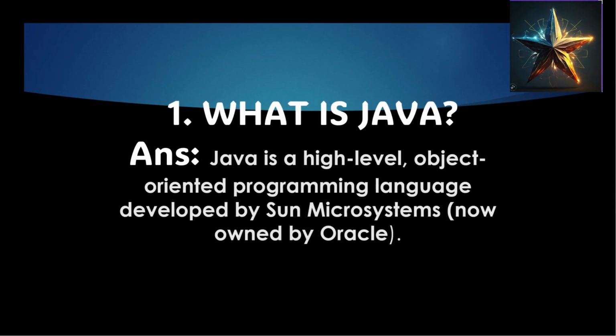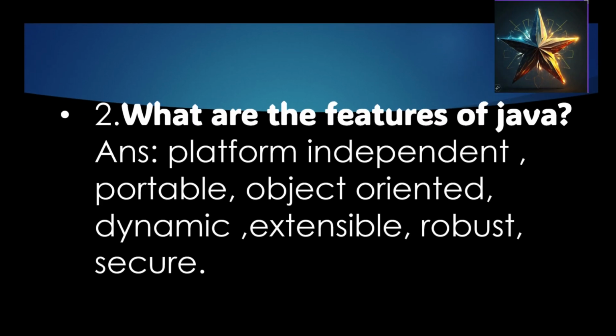Java is a high-level object-oriented programming language developed by Sun Microsystems, now owned by Oracle. It was earlier known as Oak. What are the features of Java? Java is platform independent, portable, object-oriented, dynamic, extensible, robust, and secure language.